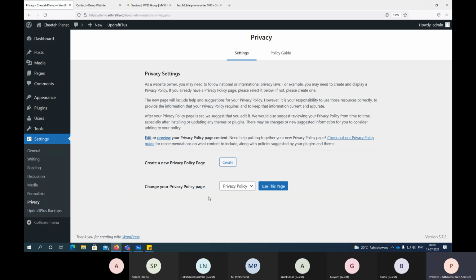So you can create your privacy policy page because as per the new guidelines, right, any website should have this privacy policy page created.